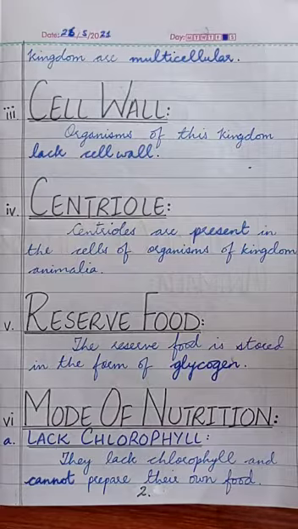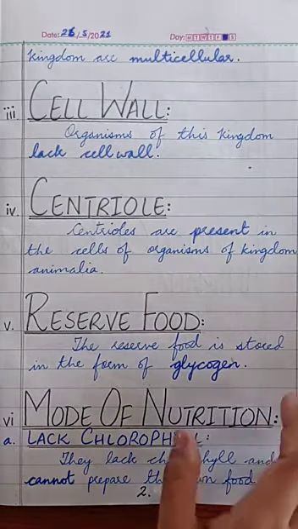The mode of nutrition: they lack chlorophyll, means that, as I told you before, animals are those organisms which cannot make their own food. So why can they not make their own food? Because they do not have this green pigment, that is chlorophyll, and that is why they cannot make their own food.